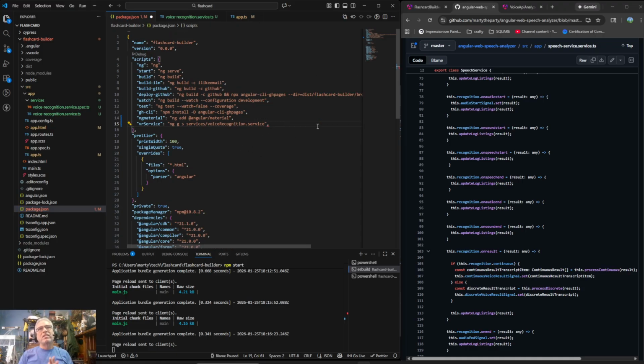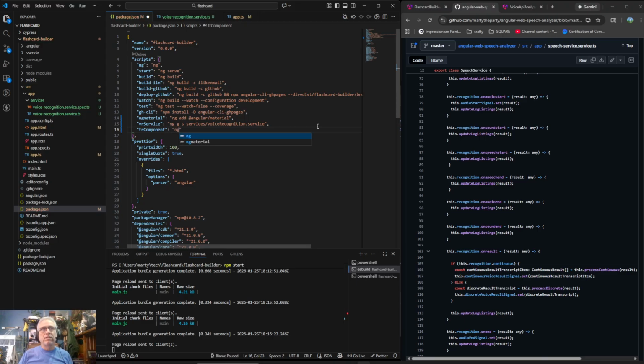component. So this is going to be our toggle recognition component. And this is going to go into ng generate component.